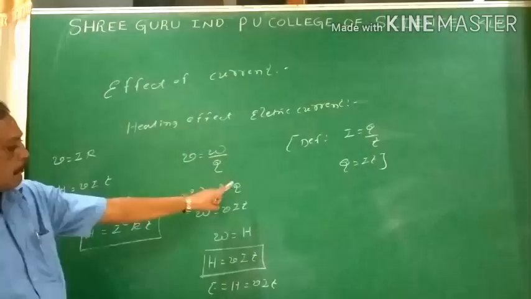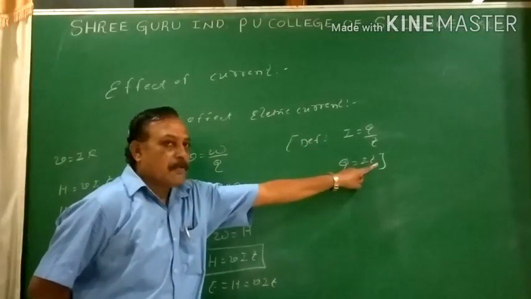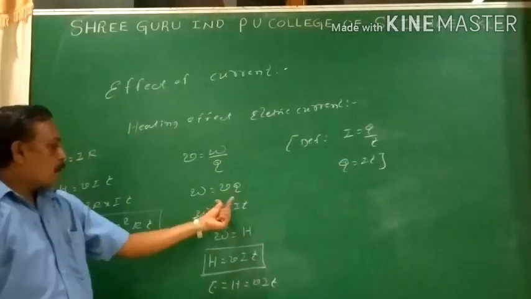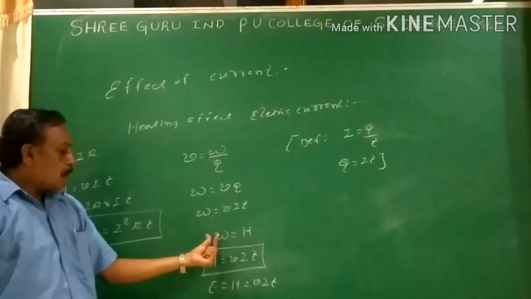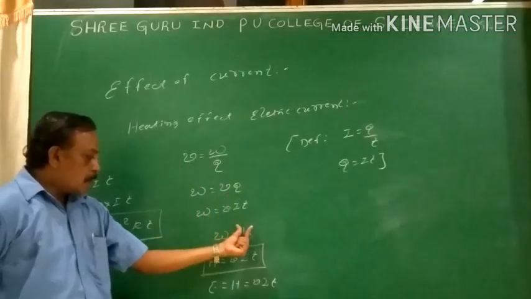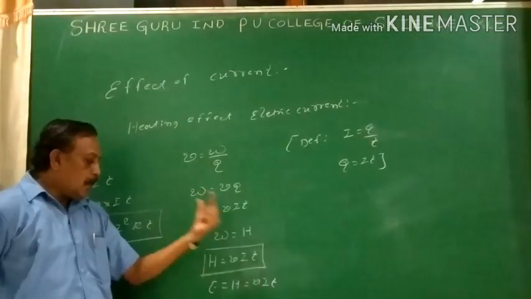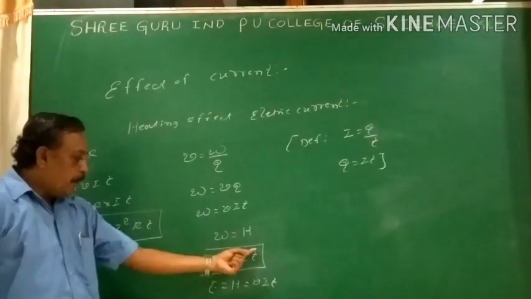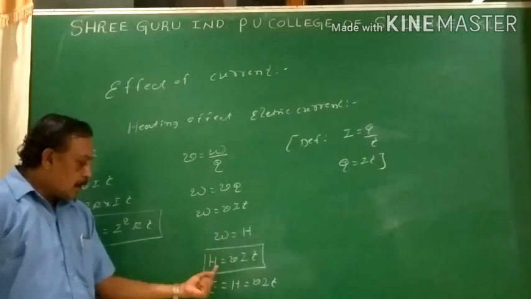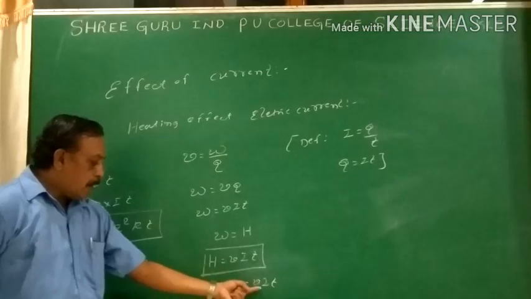Then from the definition of current, I equals Q by T, cross multiplication, Q equals I into T, then W equals VIT. W is nothing but work done. Work is measured in joules. Heat is also measured in joules. Similar quantities can be compared. According to the principle of homogeneity, H equals VIT, where H is heat energy. I can replace E equals H, that is nothing but VIT.